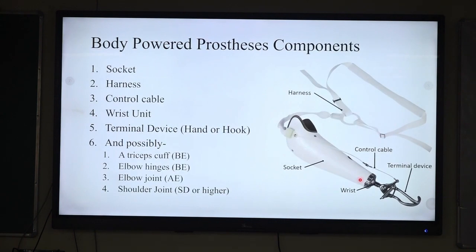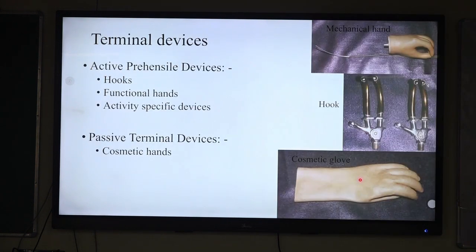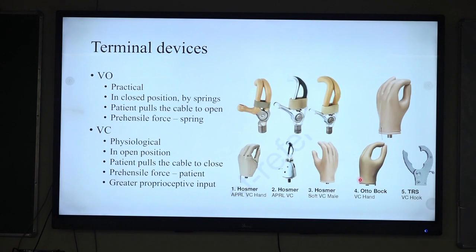Now the components of a body powered prosthesis: socket, harness, cable control system, wrist unit, terminal devices, and possibly triceps pad, elbow hinge, elbow or shoulder joints. The terminal devices may be active prehensile type, like a hook or functional hand, or passive, like cosmetic gloves. The mechanical terminal devices may be voluntarily opening or voluntarily closing. The voluntarily opening terminal devices are more practical.